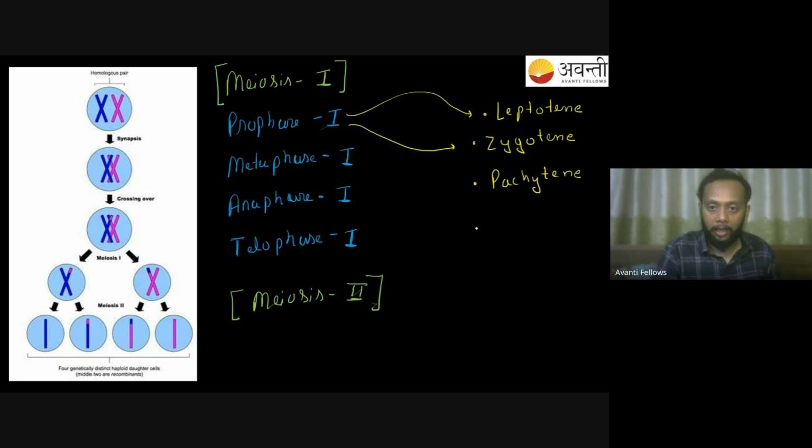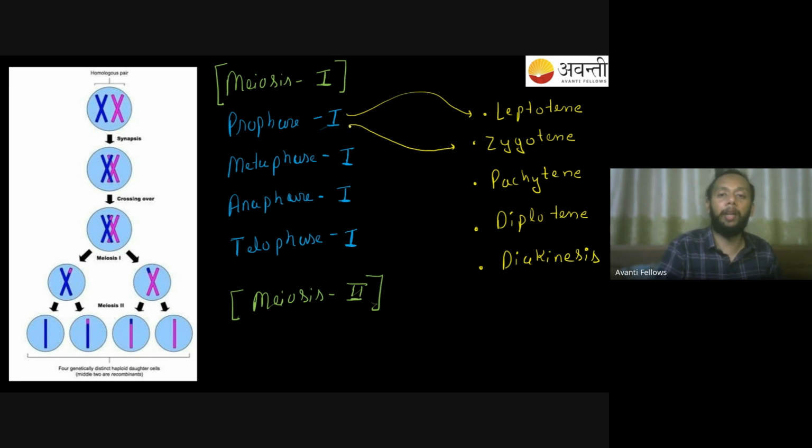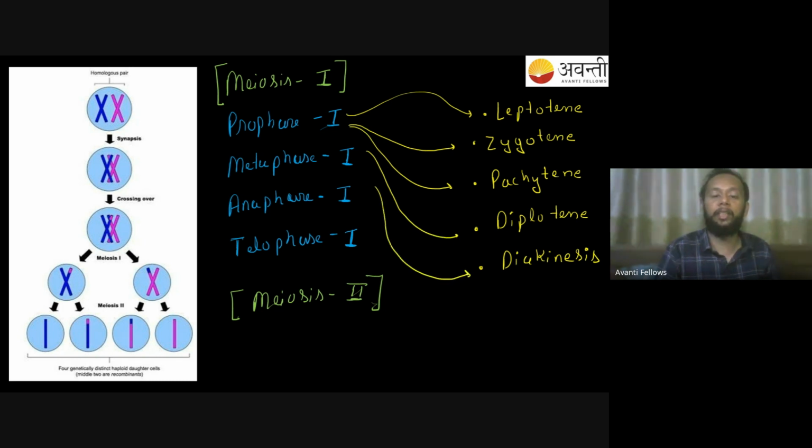Then after that, you will have diplotene, and then you will have diakinesis. This should be remembered first of all: prophase 1 itself is divided into 5 other stages. We have leptotene, zygotene, pachytene, diplotene, and then diakinesis. So these are the 5 stages of prophase which have to be always remembered.